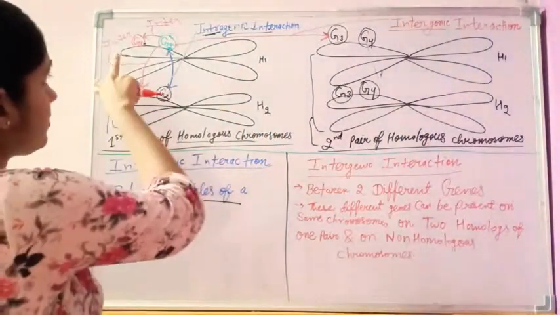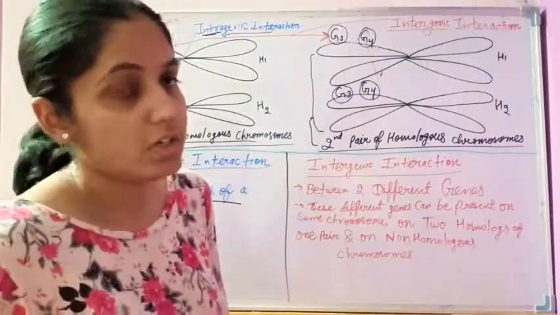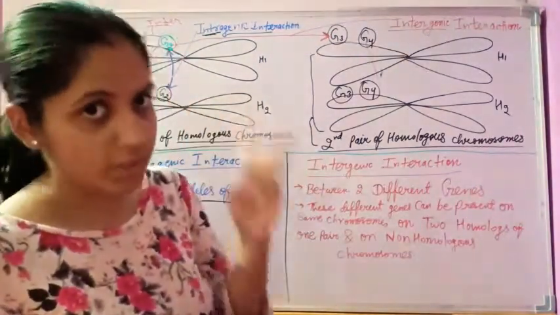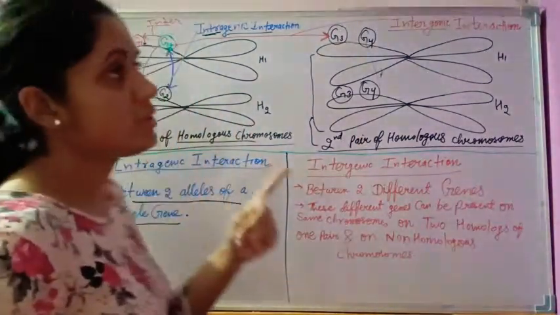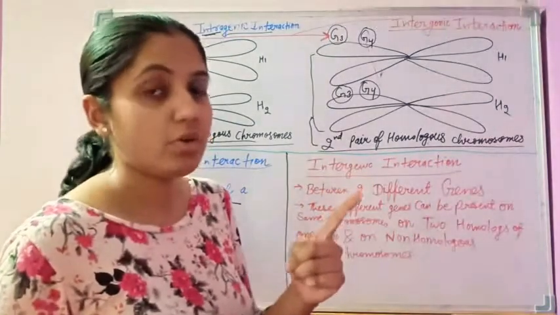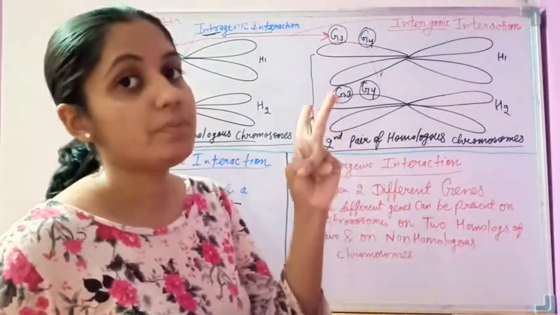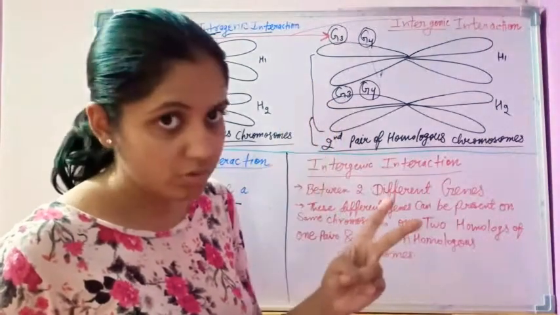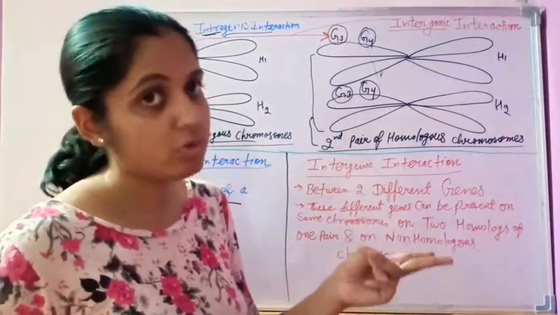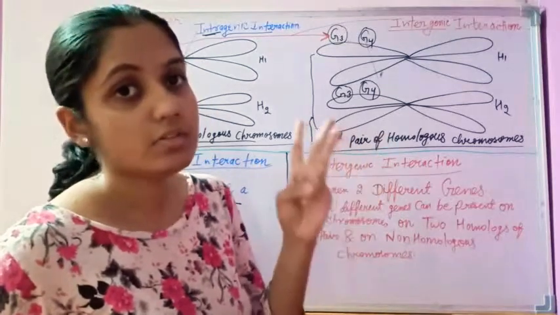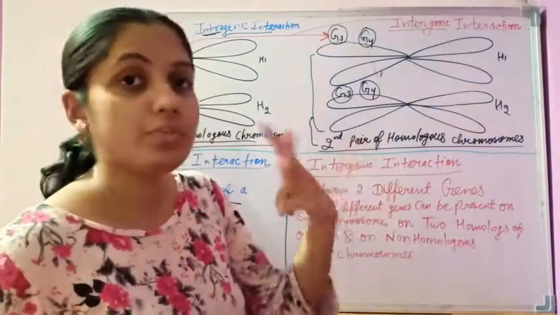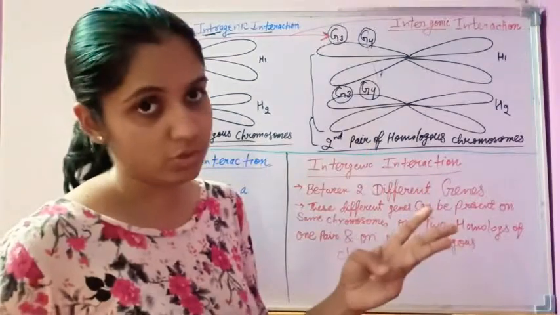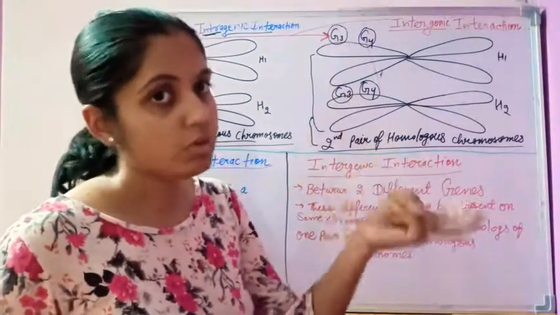So intergenic interactions are of three types. First is when the different genes are present on the same chromosome, second is when the different gene is present on the second homolog, and third is when the gene is present on a different chromosome, on the non-homologous chromosome. Same homolog, other homolog, non-homolog.